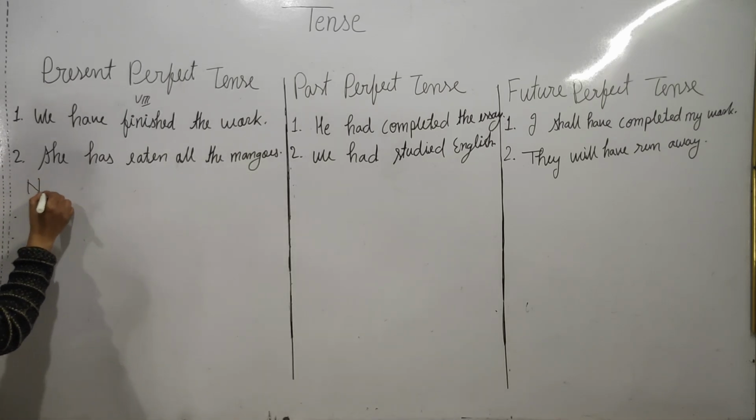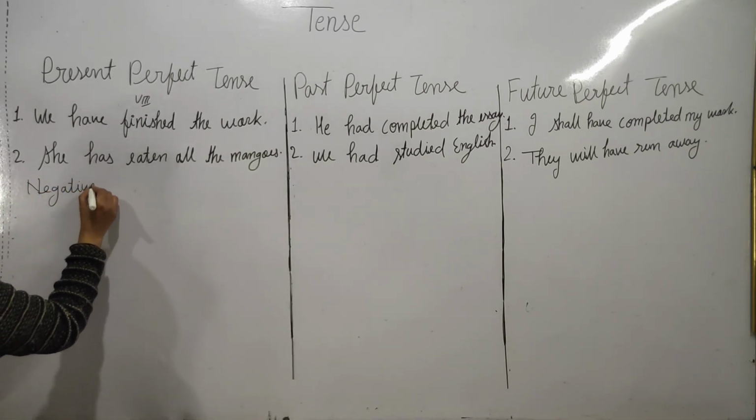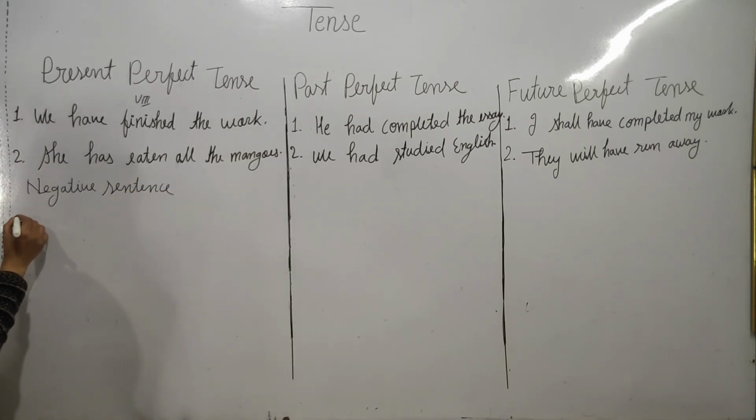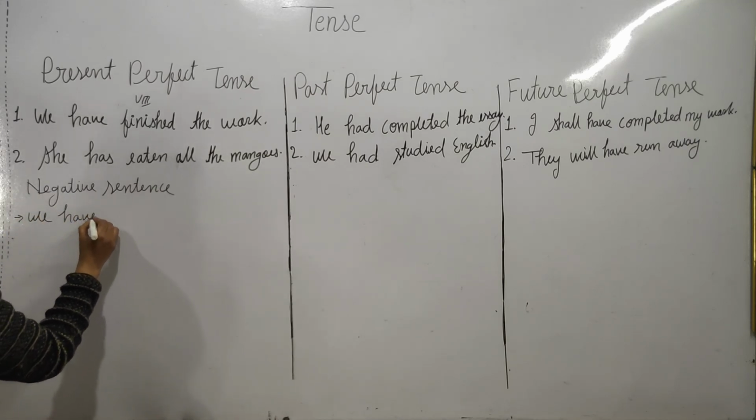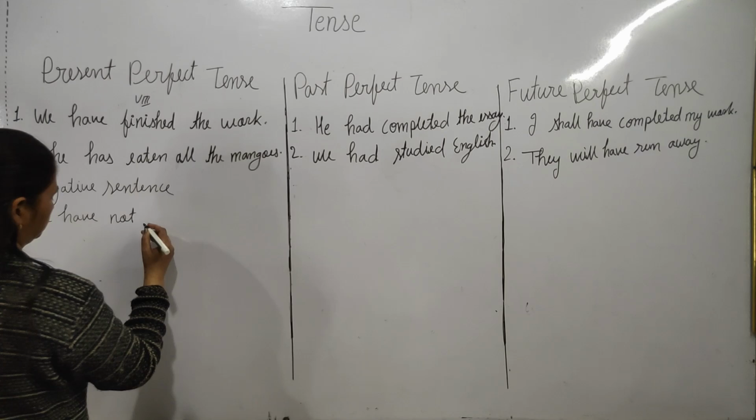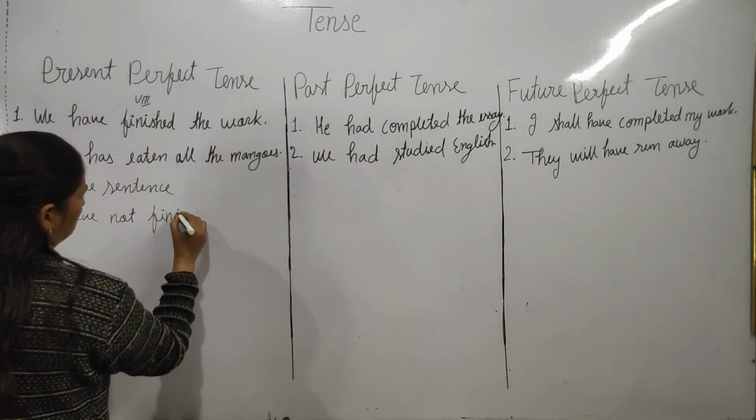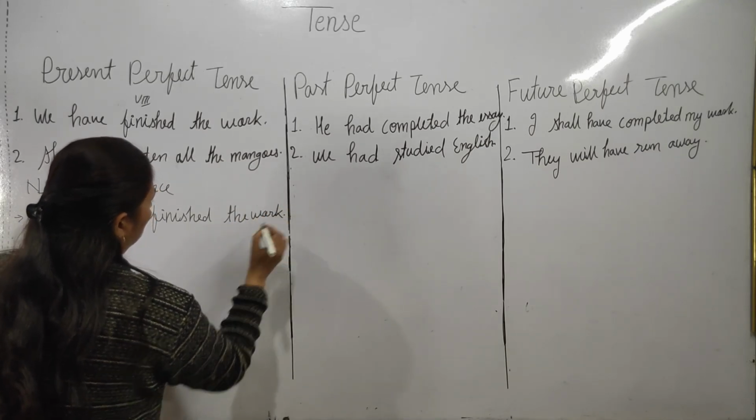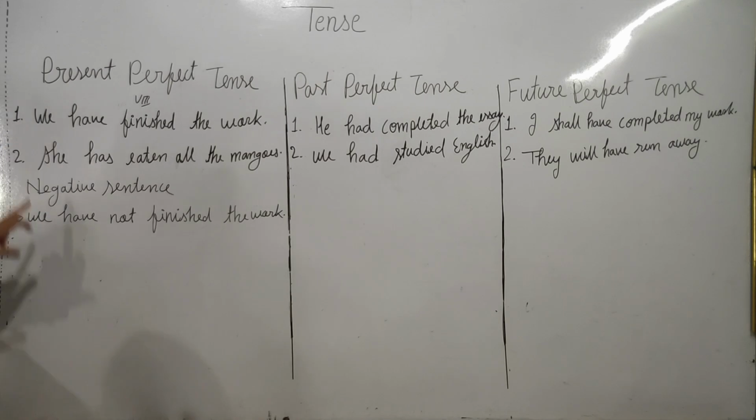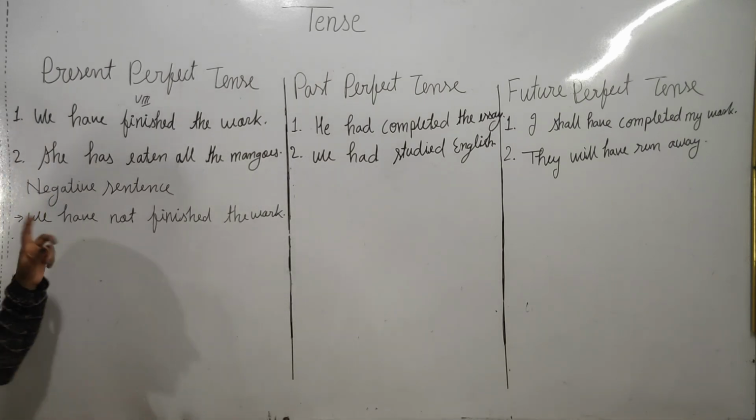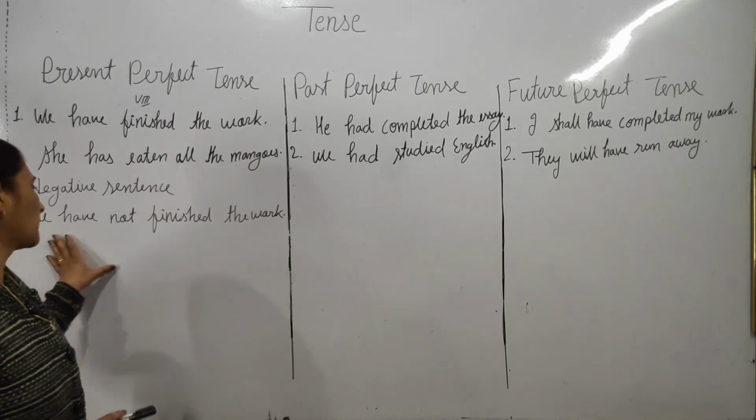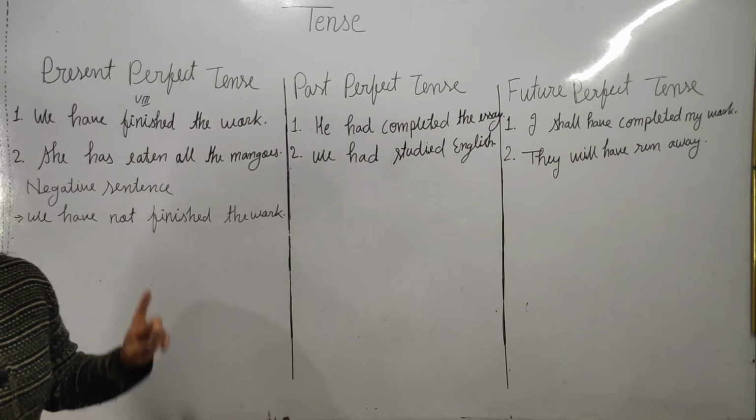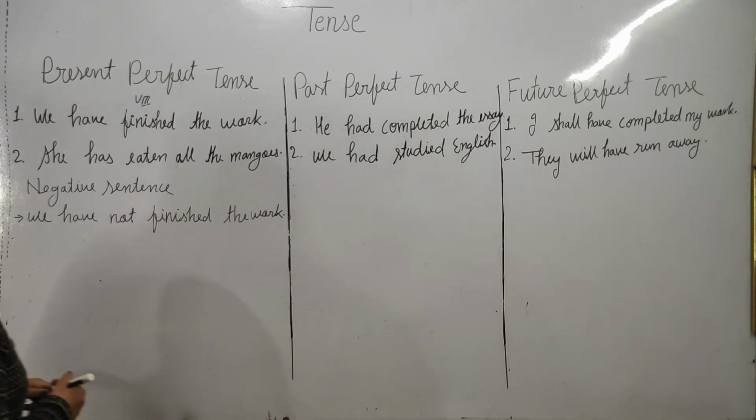So now how will it change into negative? Negative sentence. We have not finished the work. As you can see here, we put not after the helping verb. Which helping verb do we use? Have plus not plus third form of the verb. When we make a negative sentence, we use helping verb plus not plus third form of the verb.